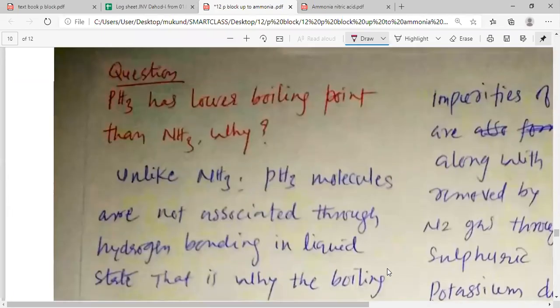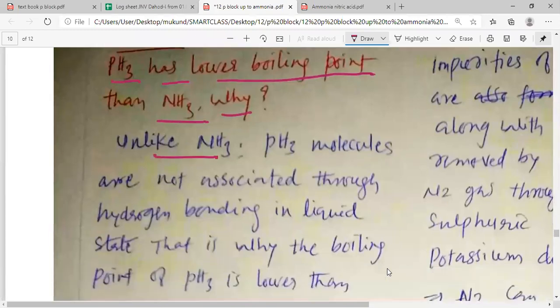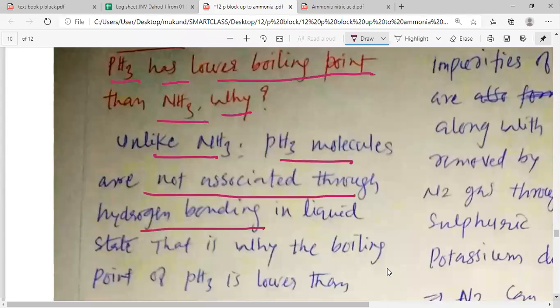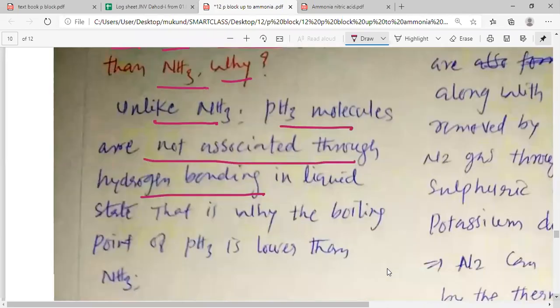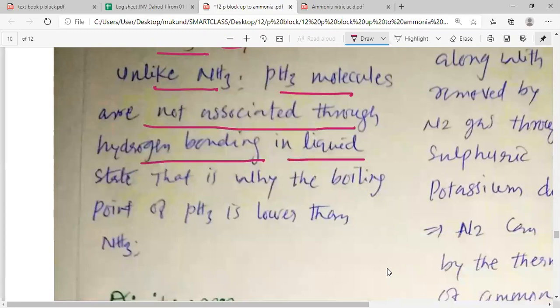That is what we have already seen. Next question. PH3 has a lower boiling point than NH3. Why? That also we have seen. Let us read it once again. Unlike NH3, PH3 molecules are not associated through hydrogen bonding. So in PH3, hydrogen bonding is not possible, my dear students, in the liquid state.